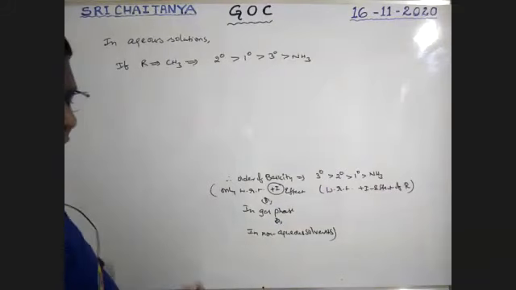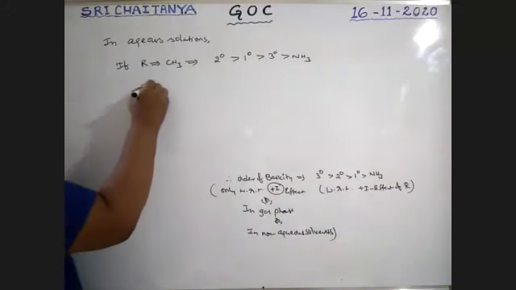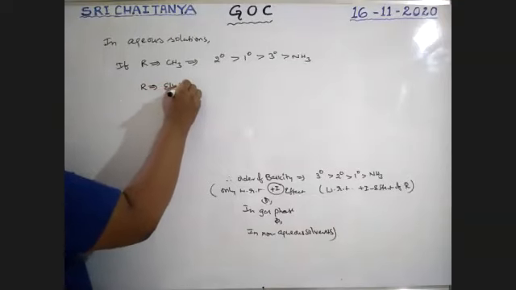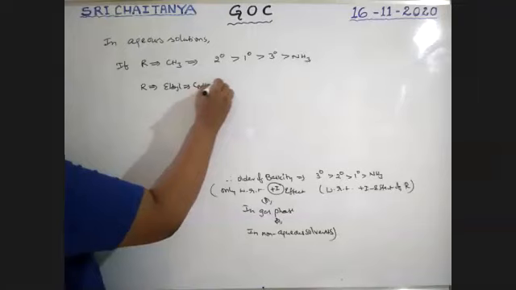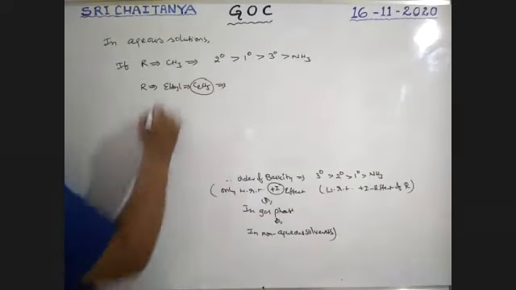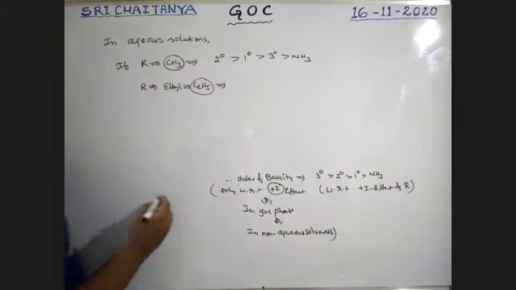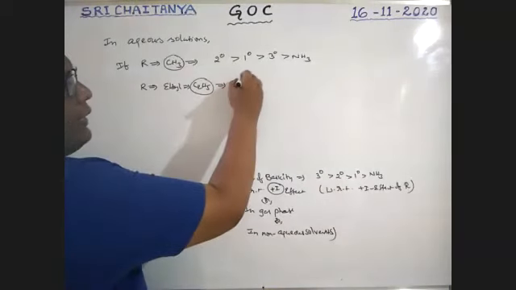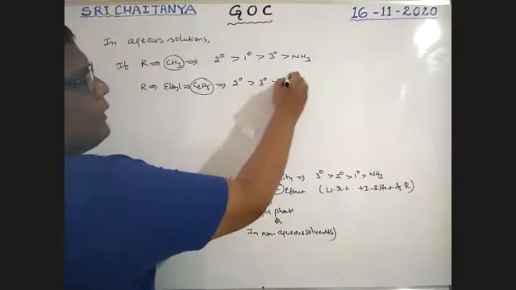Okay. Next, if R is ethyl, nothing but C2H5, now the order is secondary greater than tertiary greater than primary greater than ammonia in aqueous solutions.